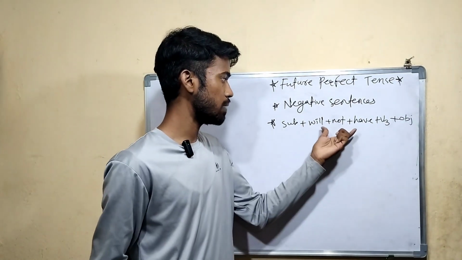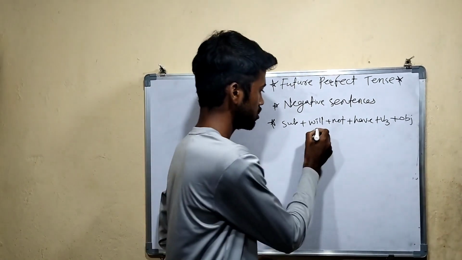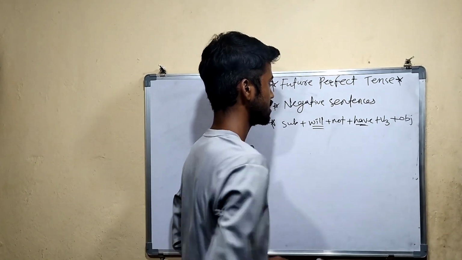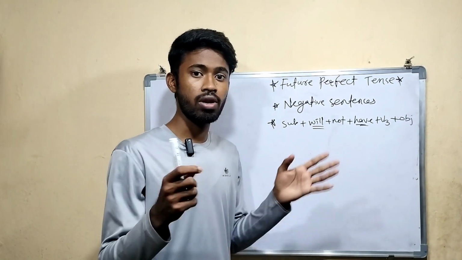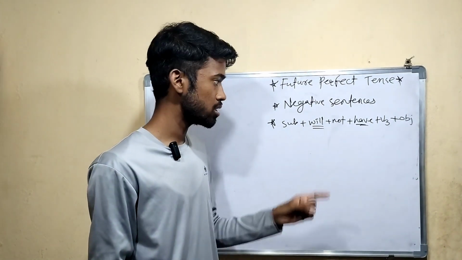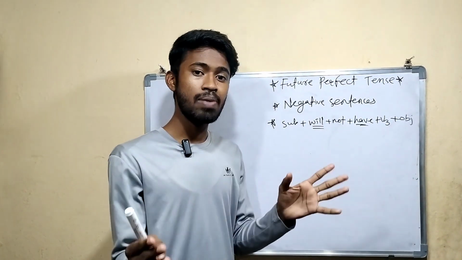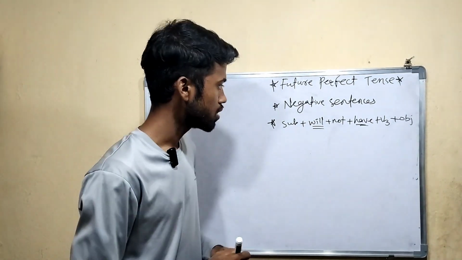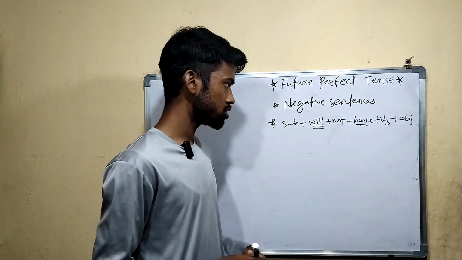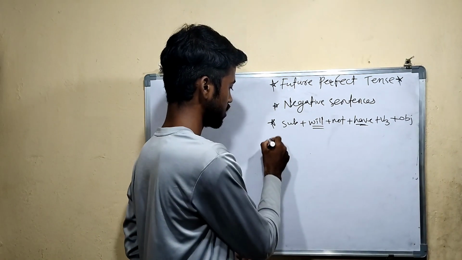Whenever there are two helping verbs, not only in this tense but in any tense, you just need to remember that when framing negative sentences, not should be in between these two helping verbs. Now you understood this structure. Let's talk about a few examples.